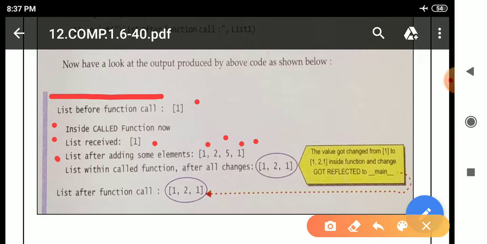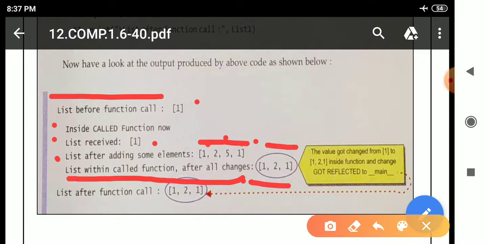When line number 8 executes, it will print backslash t list within called function, comma, after call changes. See here, this complete message will be printed. And see here the value has changed. Why? Because we are using the remove method. So previously it was 1, after addition it is converted to 1 comma 2 comma 5 comma 1, and after remove, after deletion, it again changes to 1 comma 2 comma 1.